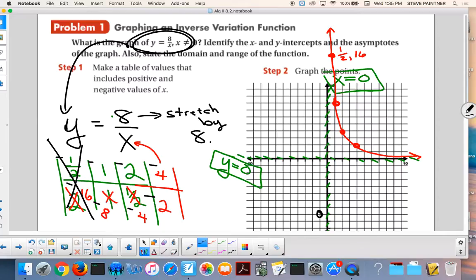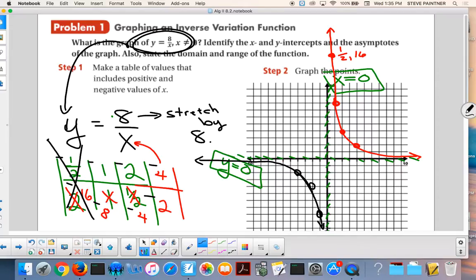-2, -4, 2 left, down 4. -4, -2, 1, 2, 3, 4, down 2. I see it, it's right here. And then I know it just rides. It rides the x-axis, right? There it is.